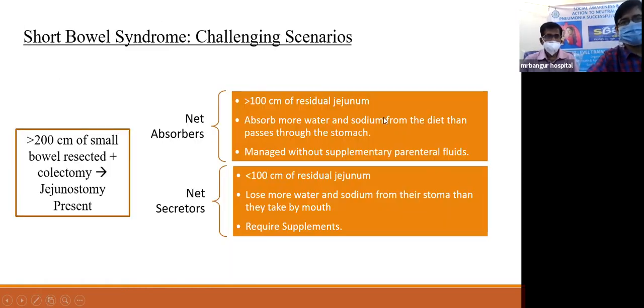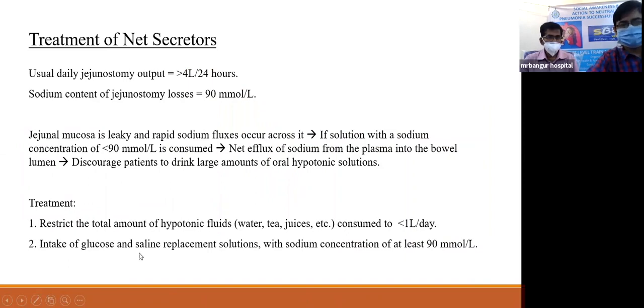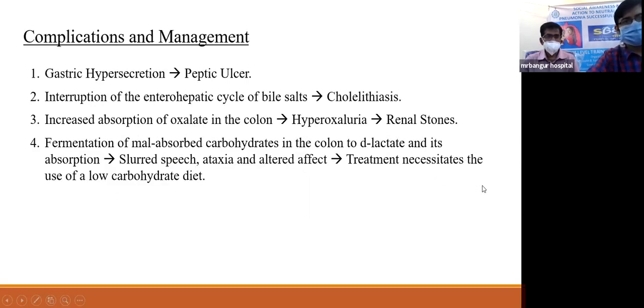This is the first targeted therapeutic agent to gain approval for short bowel syndrome. Now, this is one challenging scenario of net absorbers and net secretors, which my previous speaker has already covered. I'll only mention a few points about the treatment. In the case of net secretors, we have to restrict the total amount of hypotonic fluids such as water, tea, and juices to less than 1 liter a day, and use glucose and saline replacement solution with a sodium concentration of at least 90 millimole.